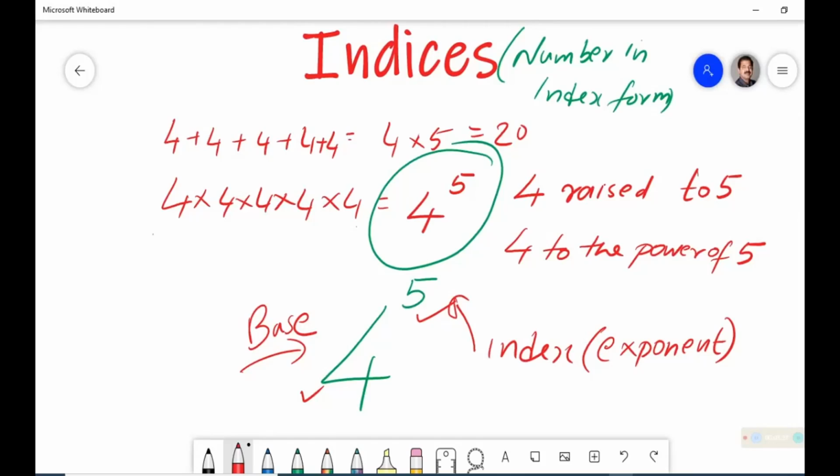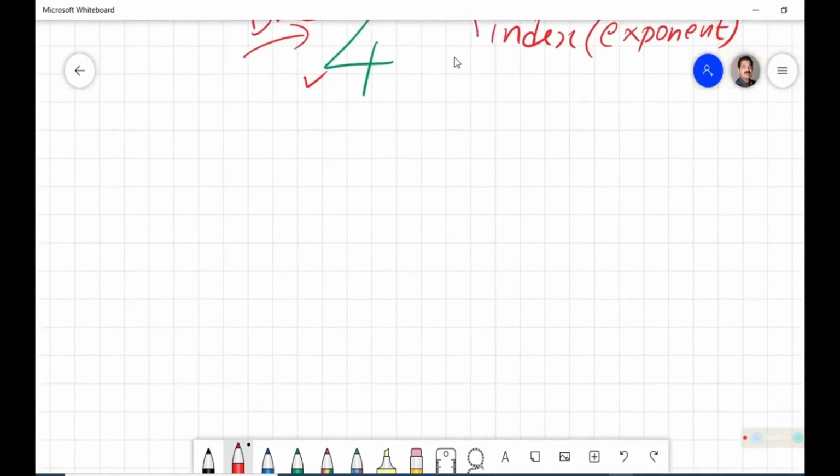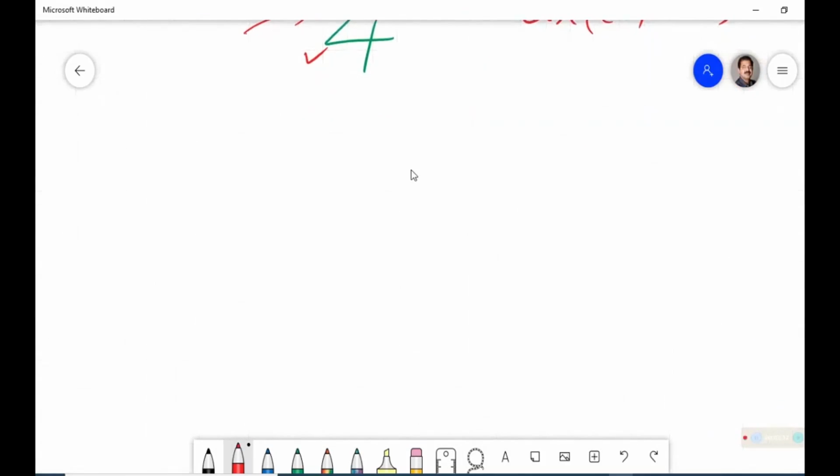Understood? So now we know that if you have to write 4 into 4 into 4 into 4, or multiplying 4 five times, we will write 4 to the power of 5. This is the chapter which deals with indices. Let us see what is inside the chapter. We know that if a number is represented in index form, it will have its own index and its base. The index is otherwise named as exponent.